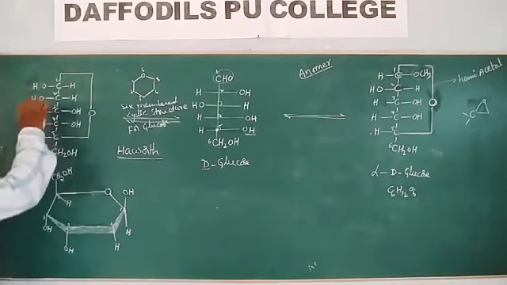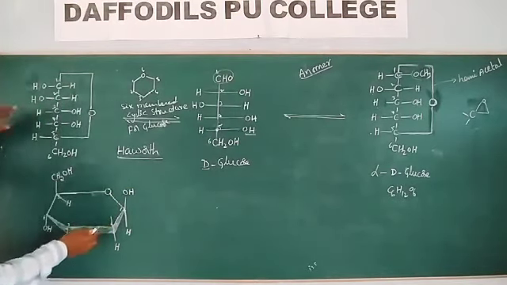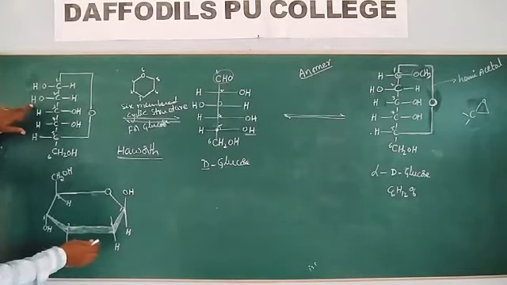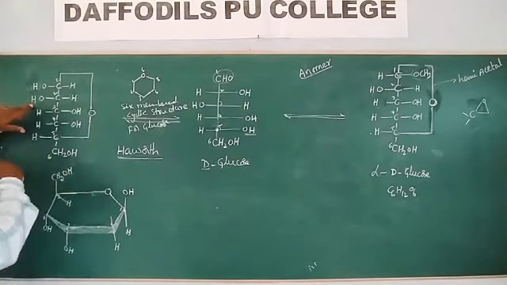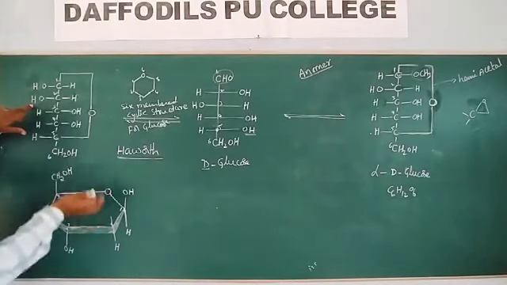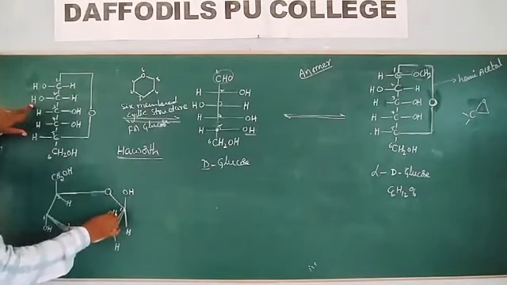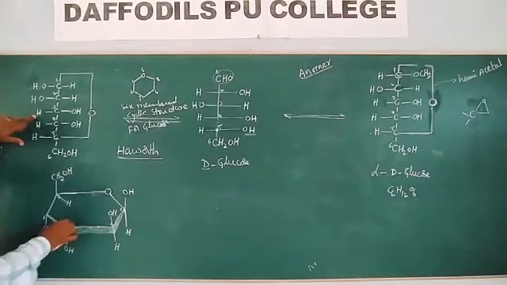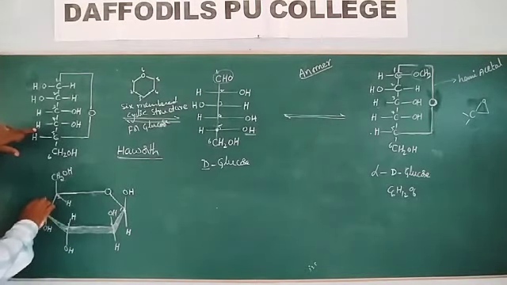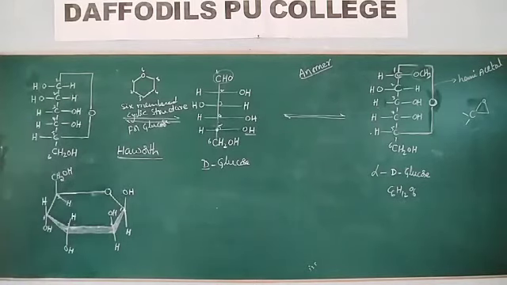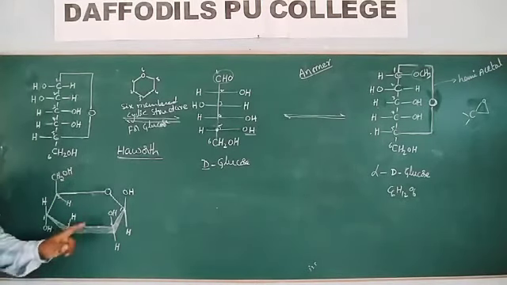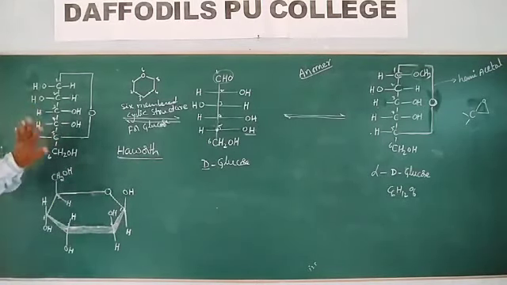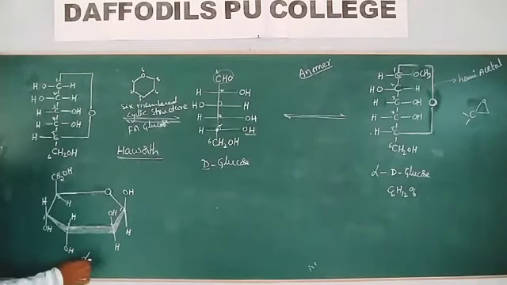The groups which are present at the left side have to be drawn above the plane. On the second carbon, the left side has OH, so the groups present at the left side have to be drawn above the plane. Here on the left side hydrogen is there. So this is the Haworth pyranose structure for this alpha D glucose.